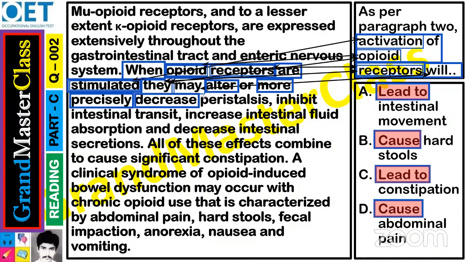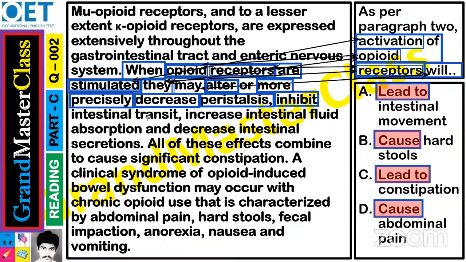Minimize what? Peristalsis. This is the word, peristalsis. If you don't understand this word, you will not understand anything. They inhibit. Inhibit means prohibit, avoid, restrict intestinal transit. That means the things will not be passed on.